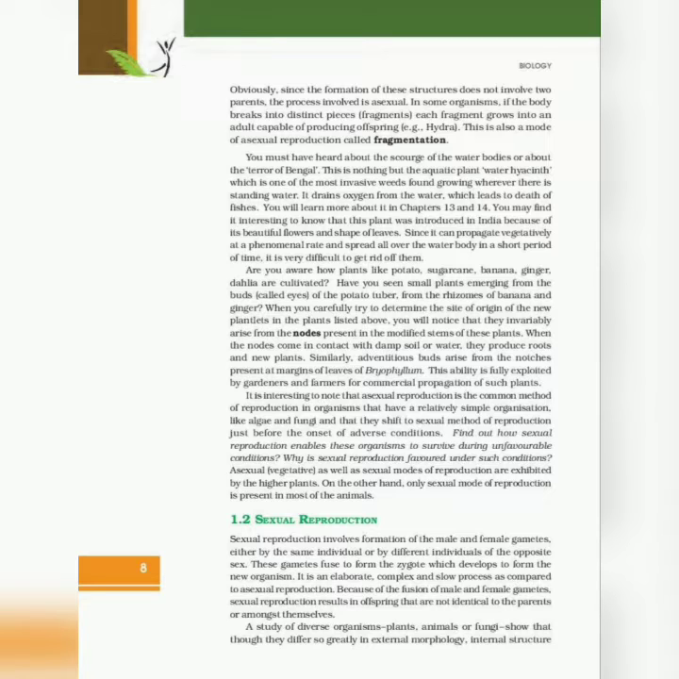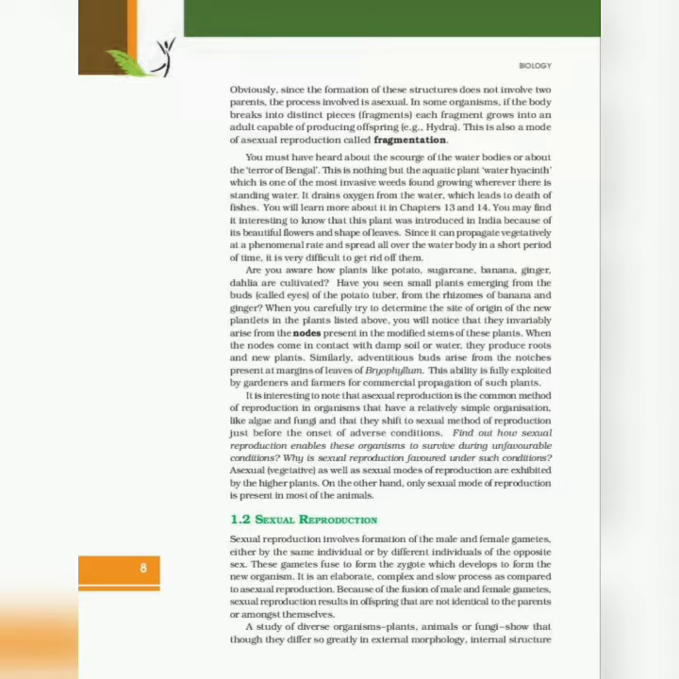In some organisms, if the body breaks into distinct pieces or fragments, each fragment grows into an adult capable of producing offspring. Example: hydra. This is also a mode of asexual reproduction called fragmentation.